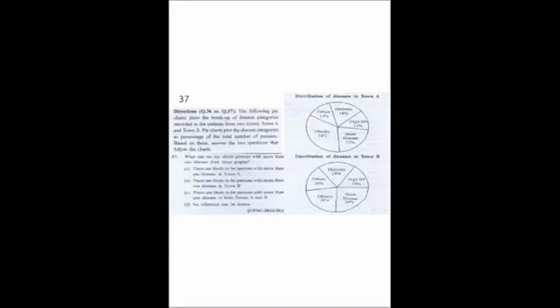A says there are likely to be persons with more than one disease in town A. No, because there the total is 100. B, there are likely to be persons with more than one disease in town B. So it is correct. There are likely to be persons with more than one disease in both. No, not both. No inference can be drawn. So B is the answer, because in first 100 is the total of patients, 100%, in second it is 120%, so common is there.